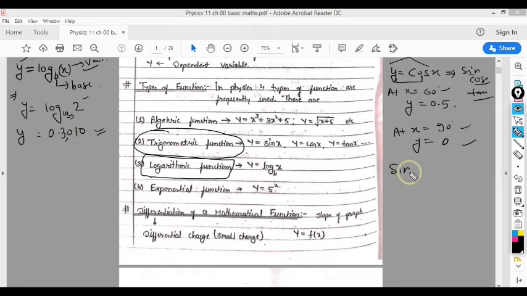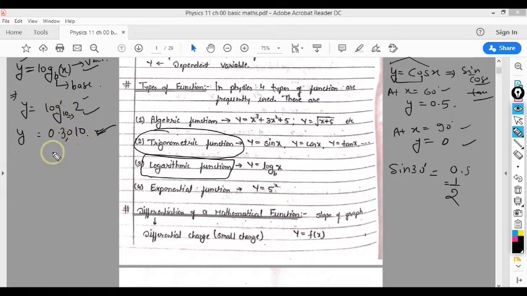For example, if you have remembered that sine 30 is 0.5, or you can say sine 30 is 1 by 2, simply you can remember log 2 is 0.3010. However, it is not required that you should learn all the values. These values will be given in numericals, but here you need to understand that log of something is nothing but a value.